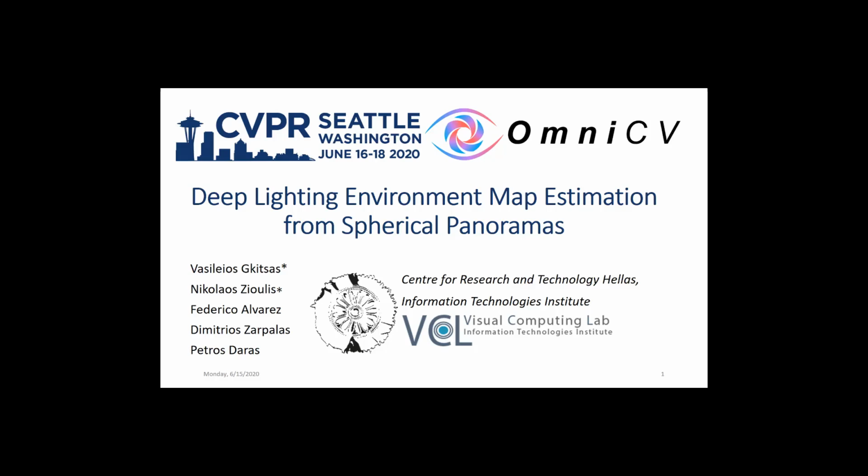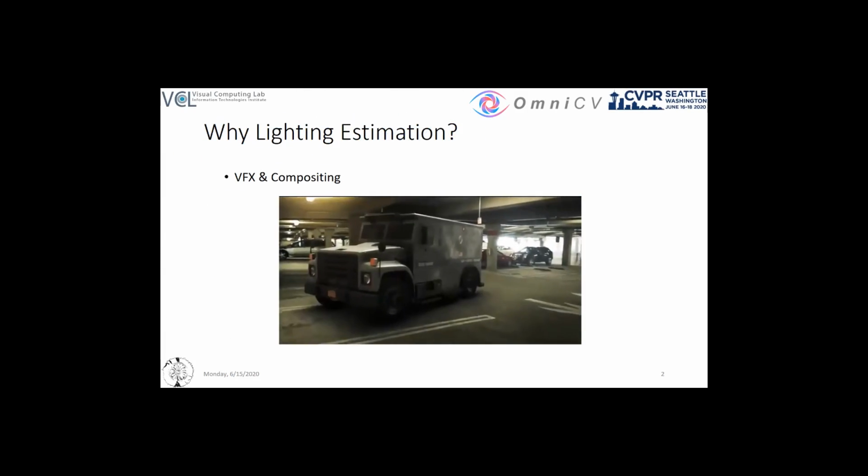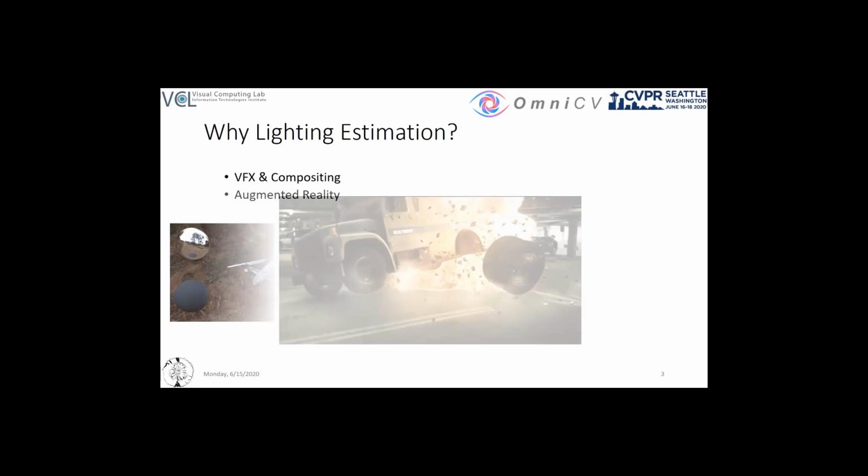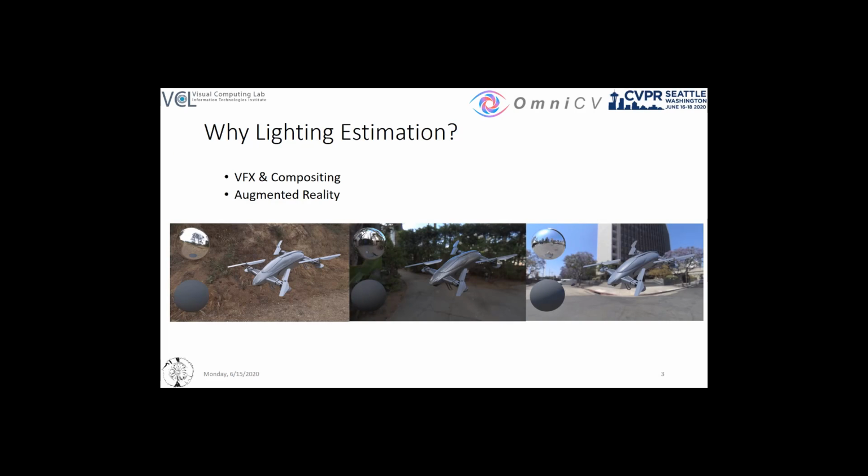We present our work on deep lighting environment map estimation from spherical panoramas. Lighting estimation is an important task for compositing synthetic content for visual effects or augmented reality, where the synthetic content can be realistically lit.